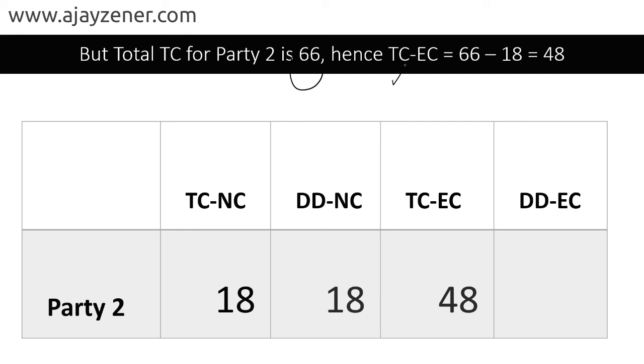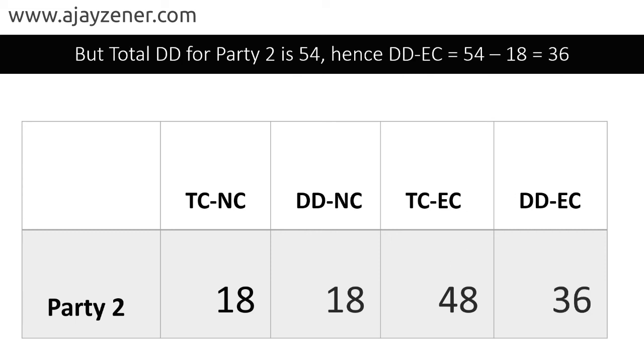Hence we can say thin crust extra cheese is the 66 minus 18, and that will be 48. That means the balance whatever is left out is deep dish extra cheese. That is 36. So you could have even done this as for party 2, 120. So you can do 120 minus 18 minus 18 minus 48, and that will give you as 36.